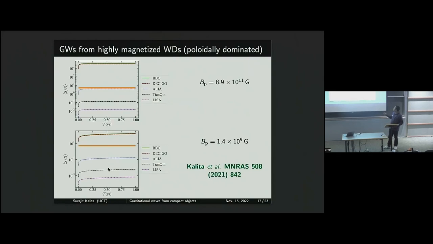So let's now go one by one. For example, if I have a poloidal magnetic field, it means you have a high surface field, so it has high dipole luminosity, so it loses energy pretty quickly.